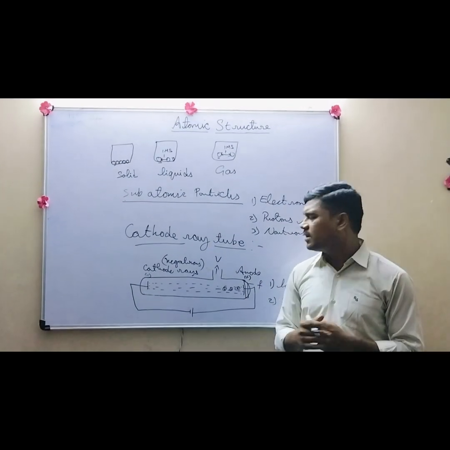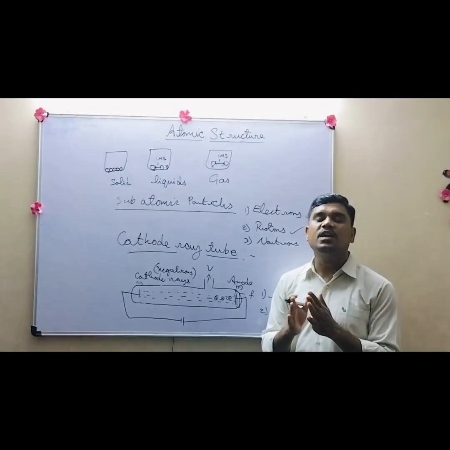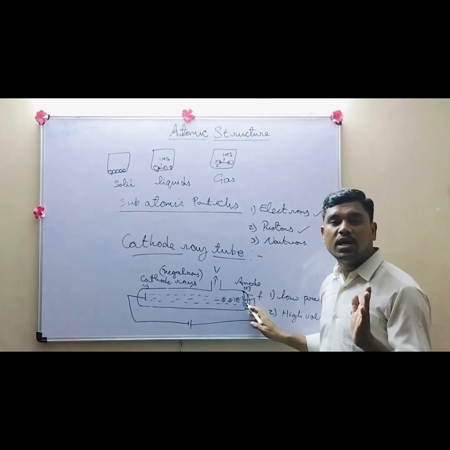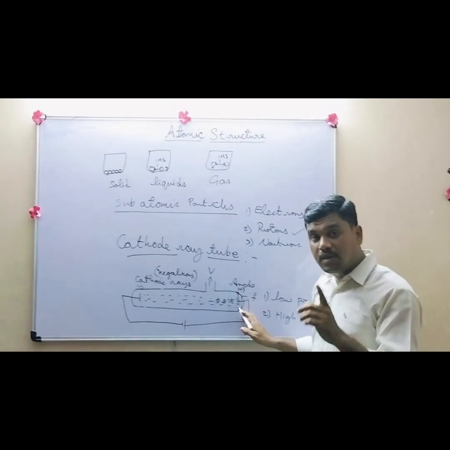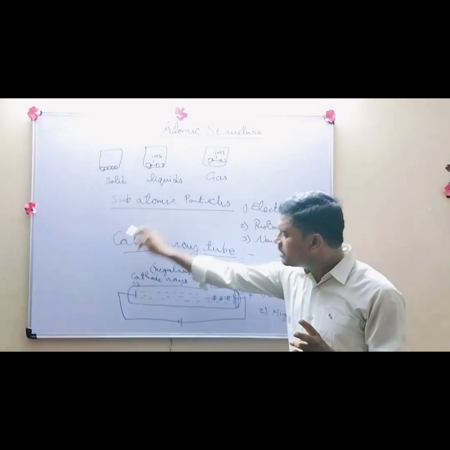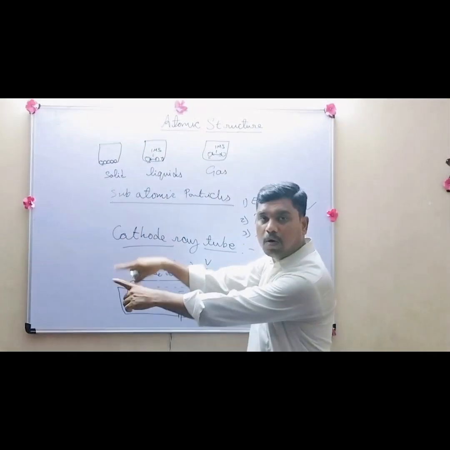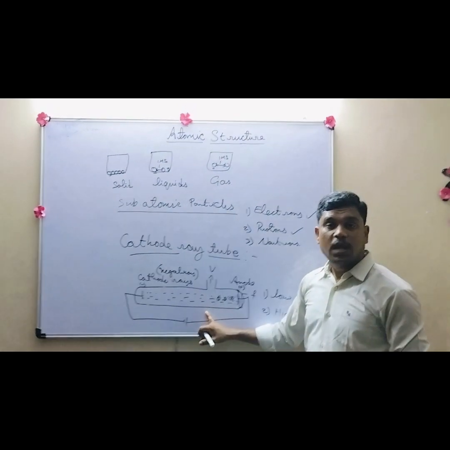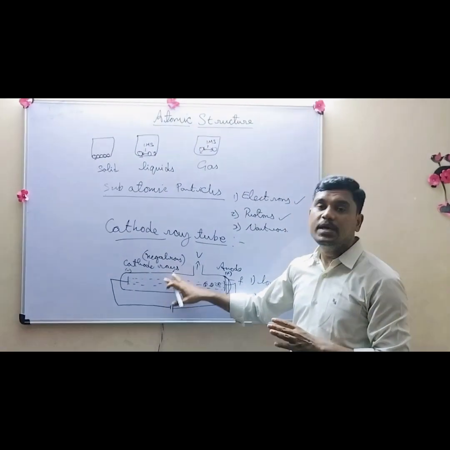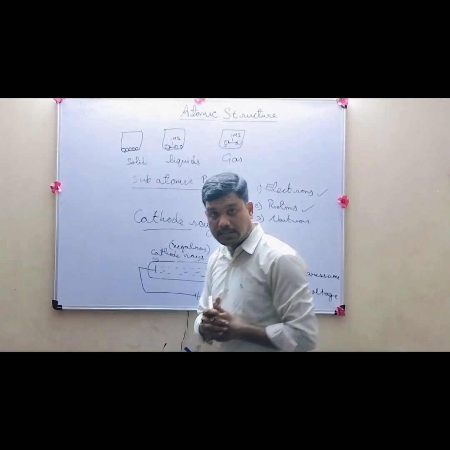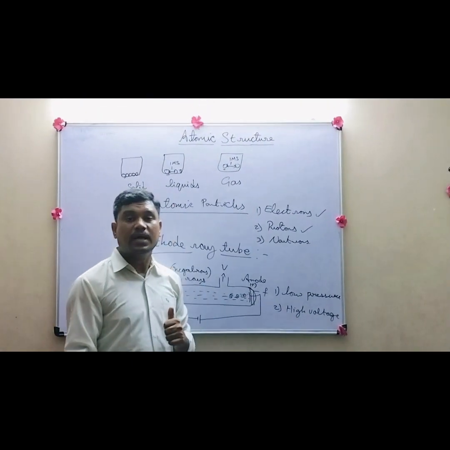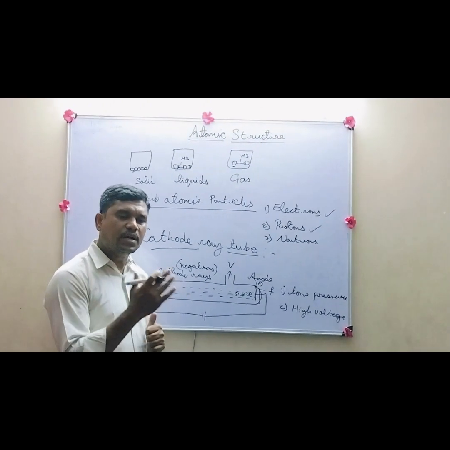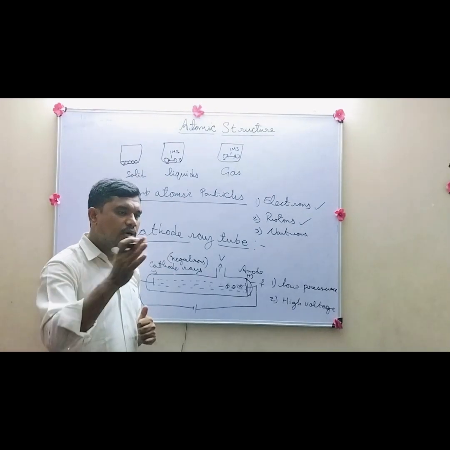Cathode rays always travel in a straight line without any deviation; if they start from here, they travel strictly to the anode. Next, if you keep this tube in an electric field or a magnetic field, you will find deviation in the cathode rays; the greater the impact, the greater the deviation. So cathode rays react to both magnetic and electric fields.